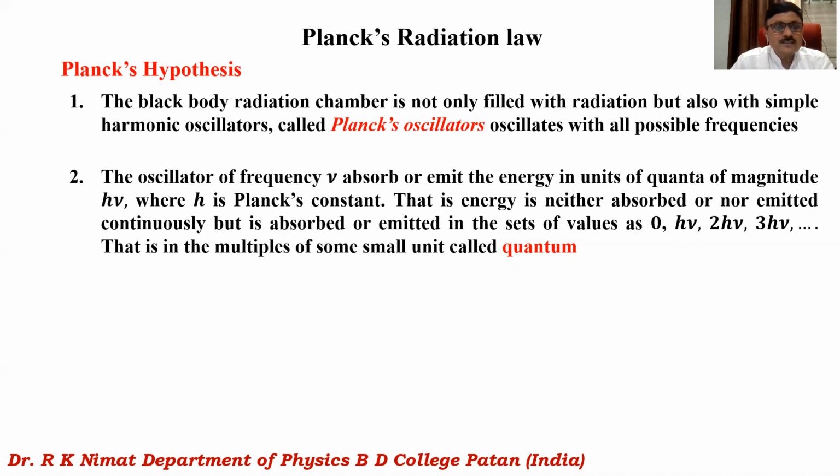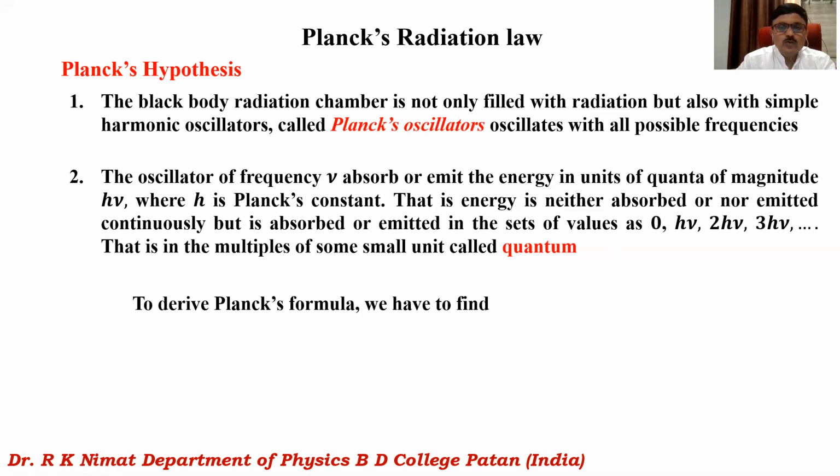So this energy is absorbed or emitted in multiples of a small unit, and that unit is called the quantum, and that quantum of energy is nothing but h nu. So these are the two important hypotheses as against the classical hypothesis, because in classical theory, on which the Rayleigh-Jeans law is based, we assume that the average energy of the oscillator is kT, and we derive the Rayleigh-Jeans law, but it could not explain the black body radiation spectrum in the higher wavelength region. So these are two important hypotheses on which this radiation law is based.